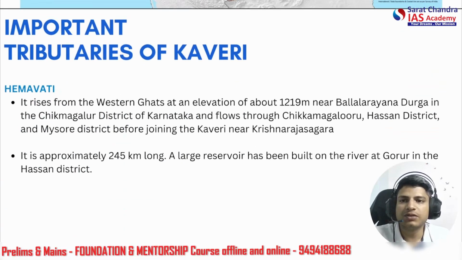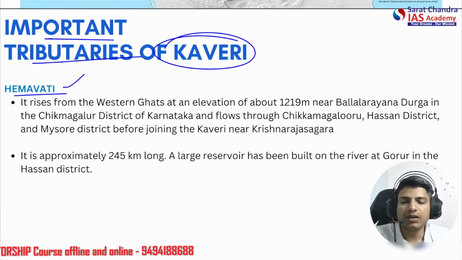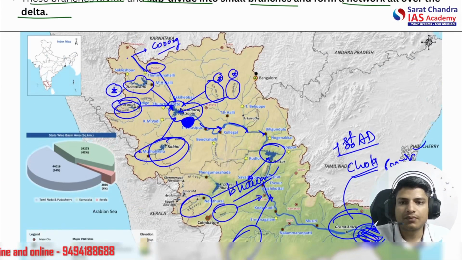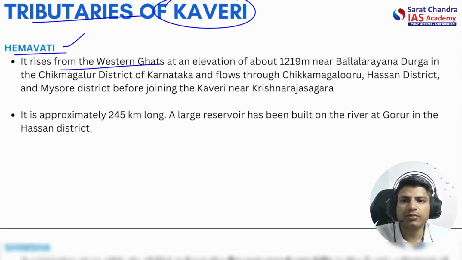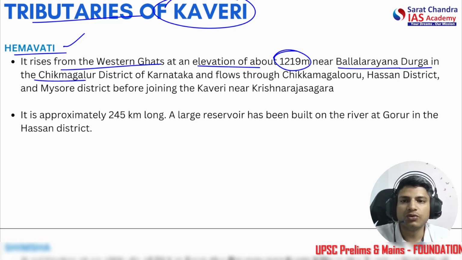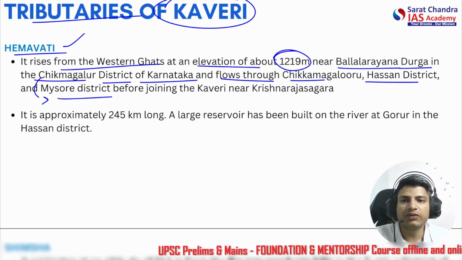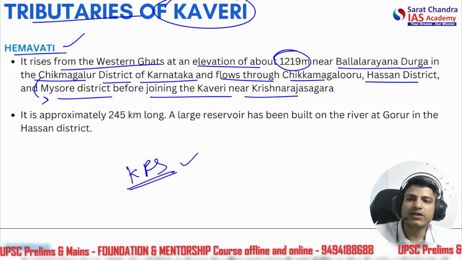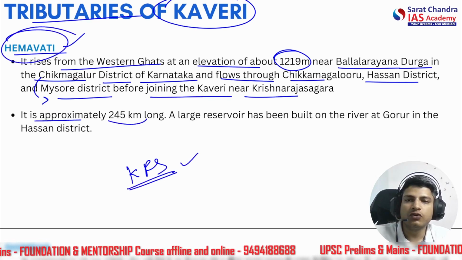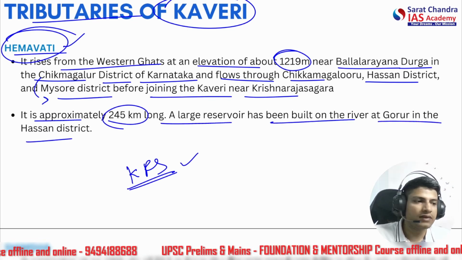Okay, let's talk about the important tributaries of Kaveri in view of prelims. Okay, what are the important points? So one is the Hemavati. This is very important. We see this Hemavati here. Here in this map, we see the Hemavati river. All right. So it rises from the Western Ghats at an elevation of 1219 meters near Ballarayana Durga, in the Chikmagalur district. Chikmagalur is again near Coorg, okay, in Karnataka, and it flows through Chikmagalur, Hassan district and Mysore district before joining the Kaveri near KRS. So direct joining at the KRS, okay, which river? Hemavati. And it is approximately 245 km long. A large reservoir has been built on the river at Gorur in the Hassan district. Okay, so again very important.